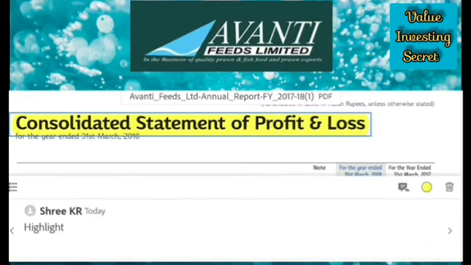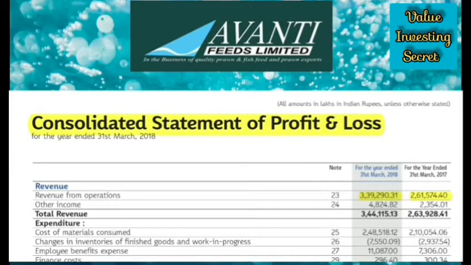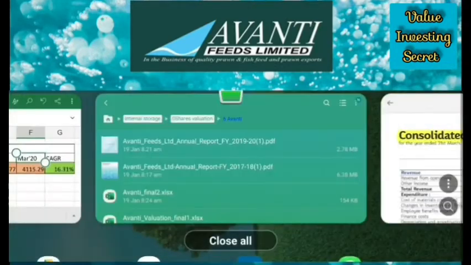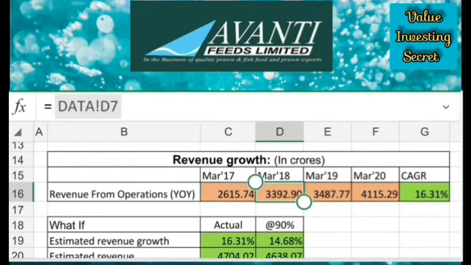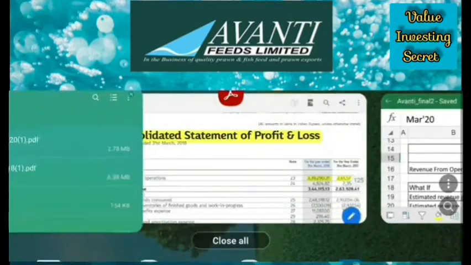Here we have to check the consolidated statement of profit and loss. So revenue from operations, which is highlighted, is in lakhs. This has to be converted into crores. So I have taken the same data as you can see here. This data I have used for my calculation. This is for March 17 and March 18. The same way March 19 and March 20 we can get from the annual report.